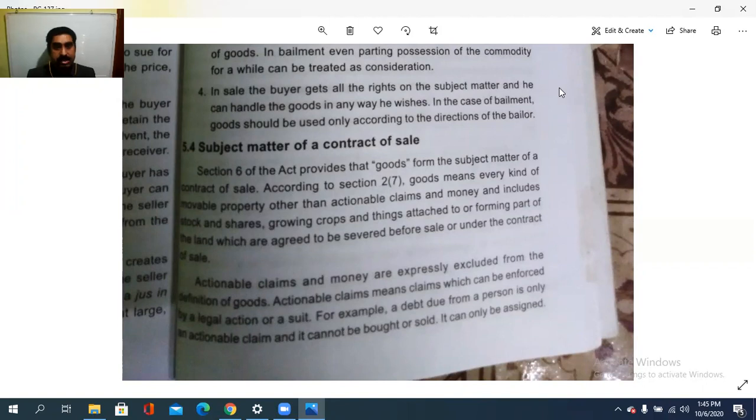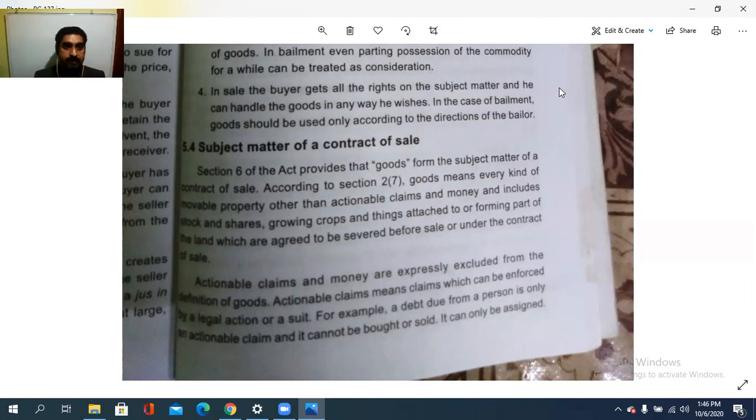Goods, that is what it is. According to section 2(7), goods means every kind of movable property other than actionable claims and money, and includes stock and shares, growing crops, and things attached to or forming part of the land which are agreed to be severed before sale or under the contract of sale.